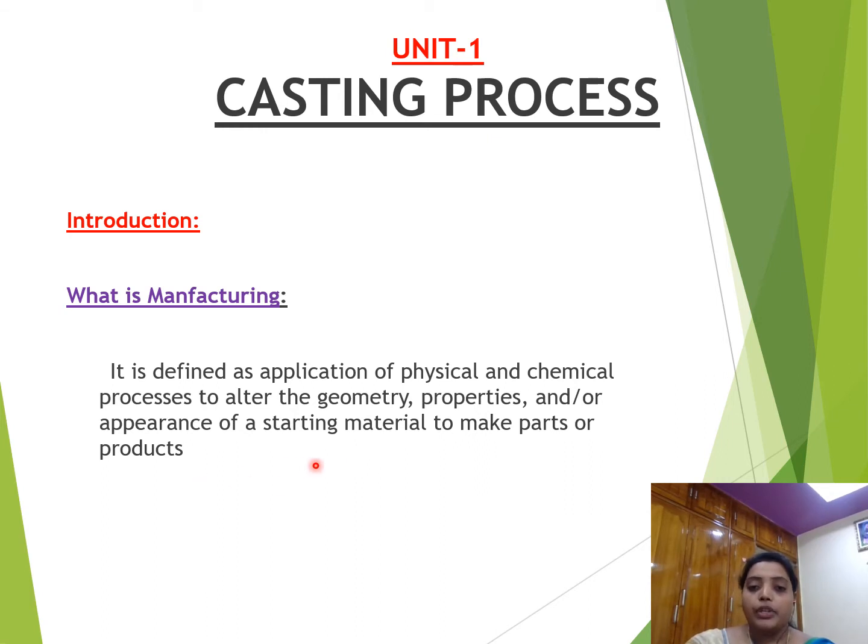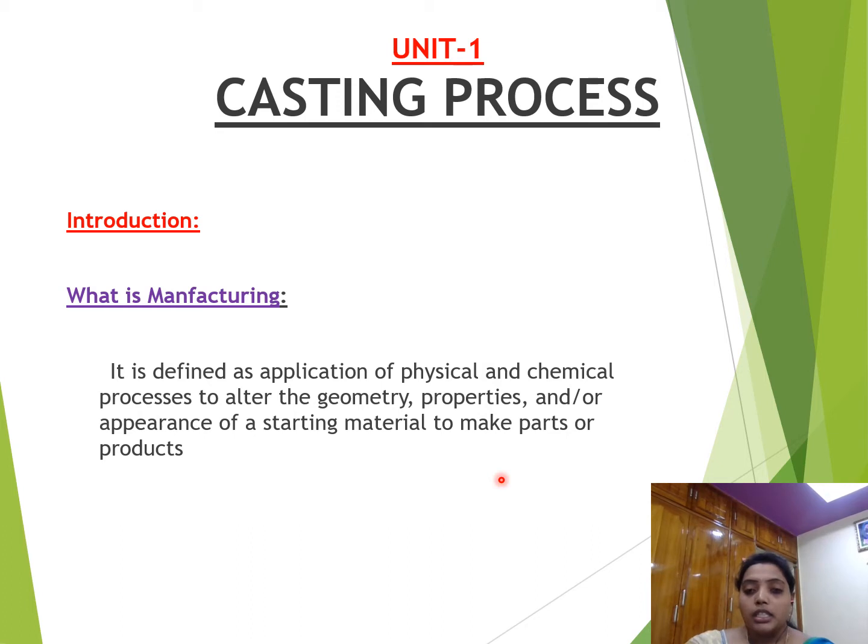It means if we take the raw materials and we change those. Geometry means what? Size, shape, etc. These all come under geometry. Properties means Young's modulus, stress, strain, these all come under the properties. And or appearance of a starting material to make parts or products, starting materials means raw materials.